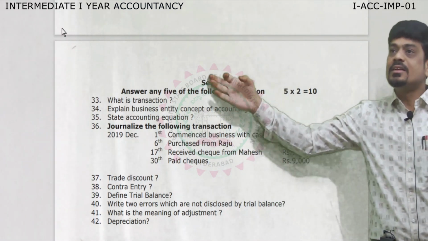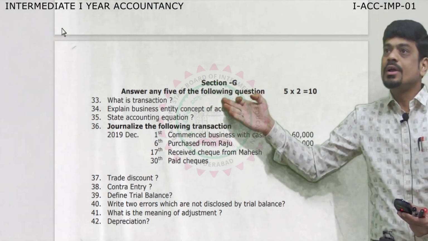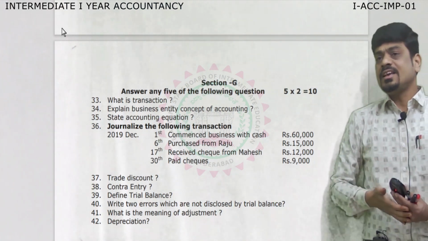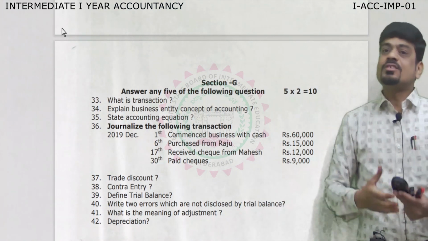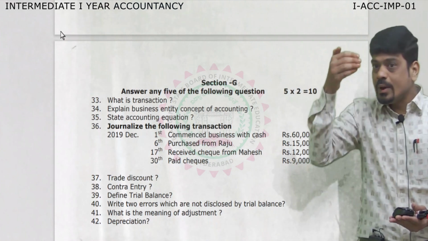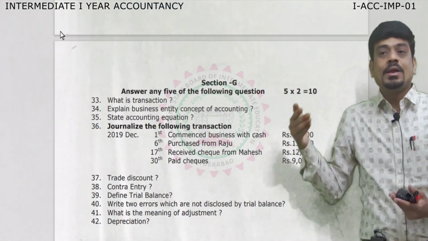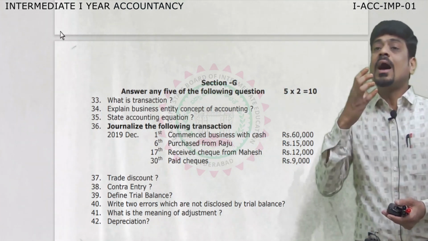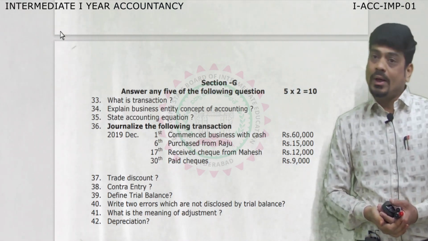For example, here they asked what is a transaction, and second, explain the business entity concept. We cannot say that only these questions will always be there; some other questions can also come. So in sequence, chapter wise, I am going to discuss the important questions. What are the questions which we can expect from chapter number 1?